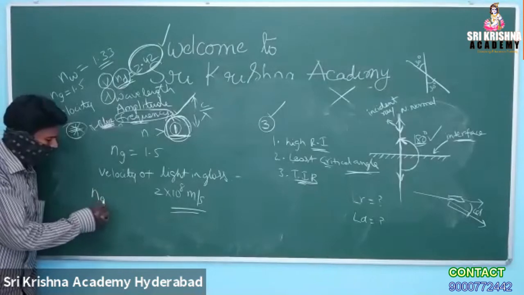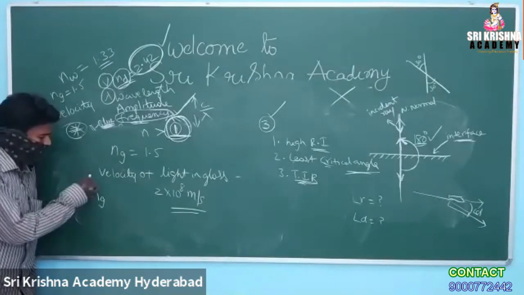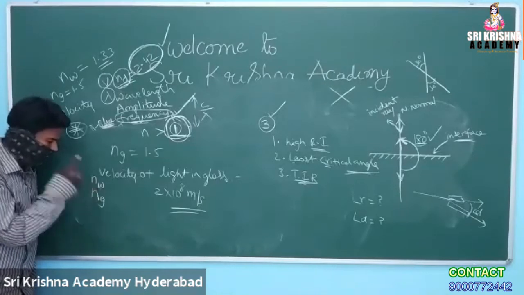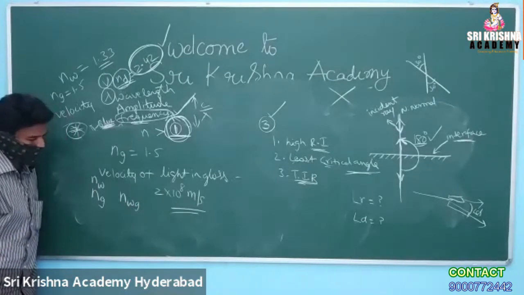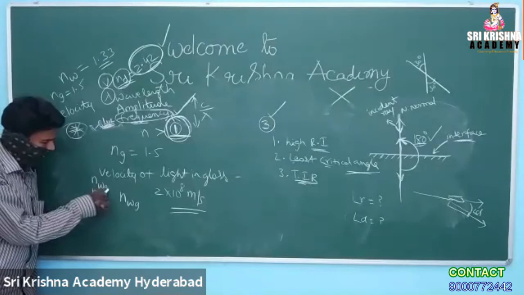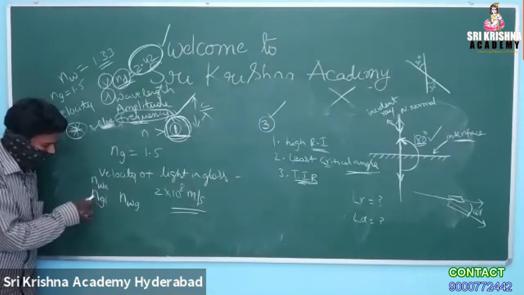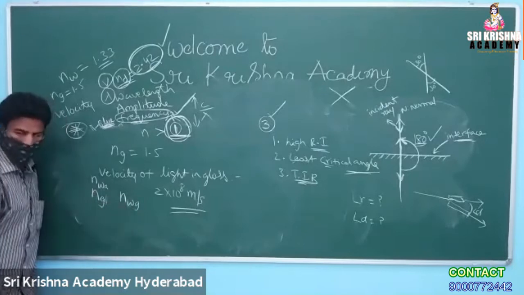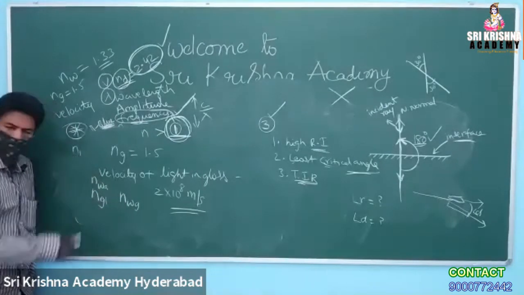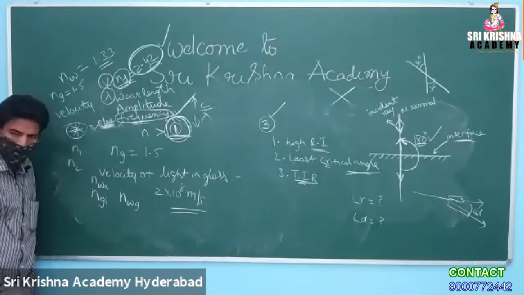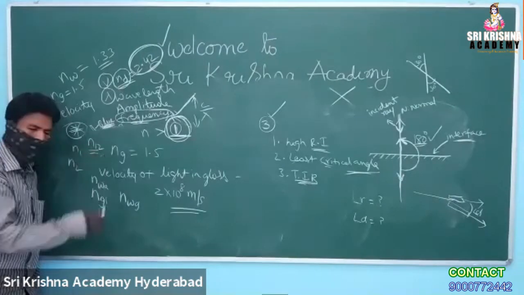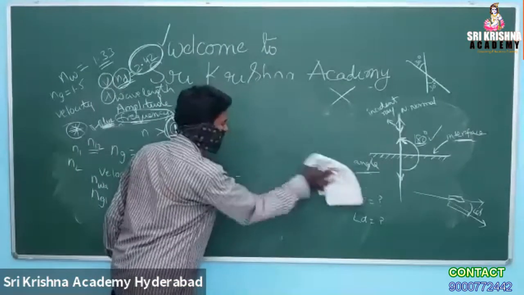N of G means refractive index of glass. N of W means refractive index of water. What is the meaning of N of WG? Suppose N of 1: what is the meaning? Refractive index of medium 1. N of 2 means refractive index of medium 2. Then N of 1,2: what is the meaning? N1 by N2. What is the meaning, I am asking?